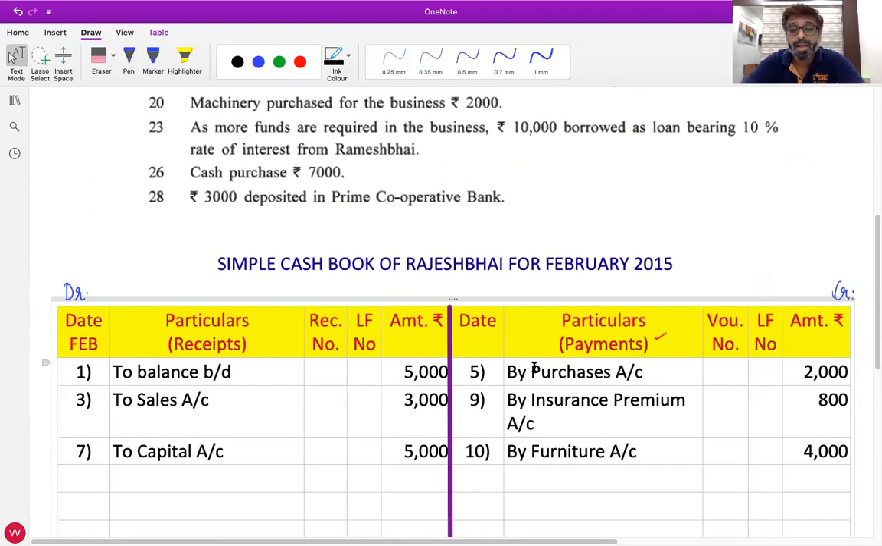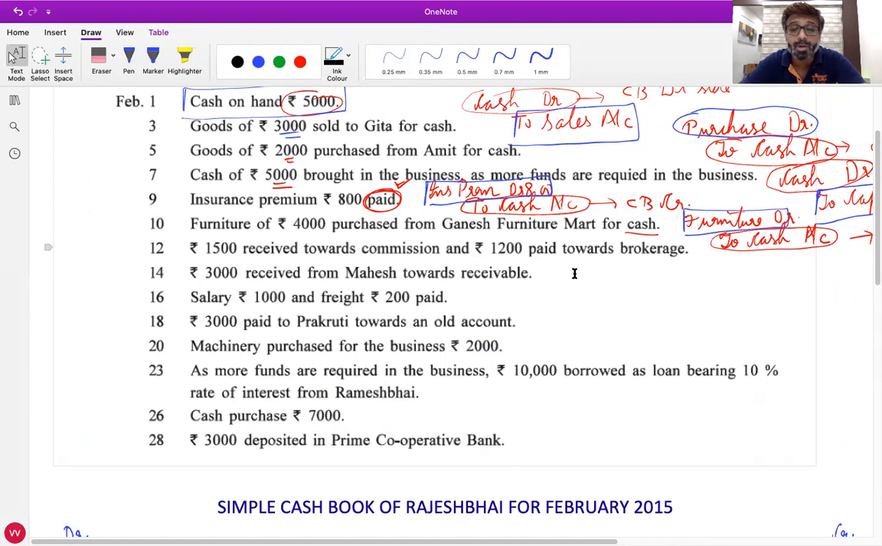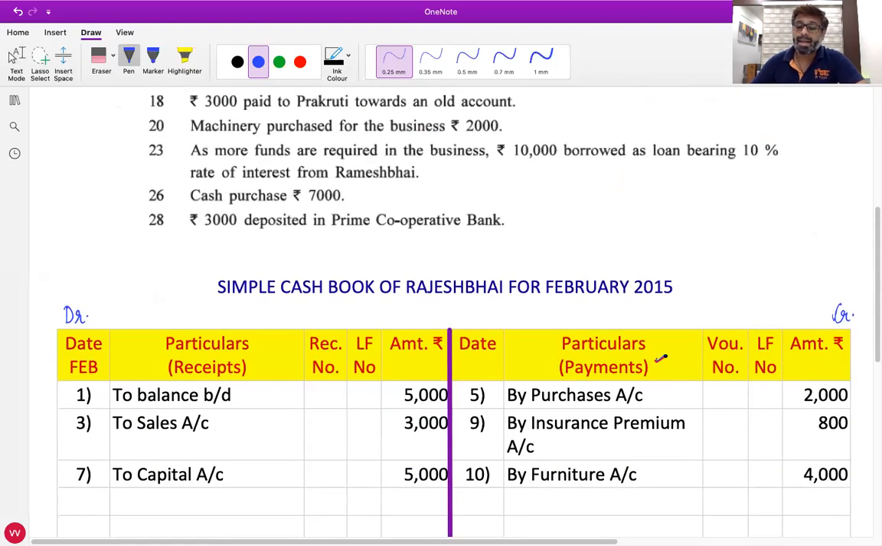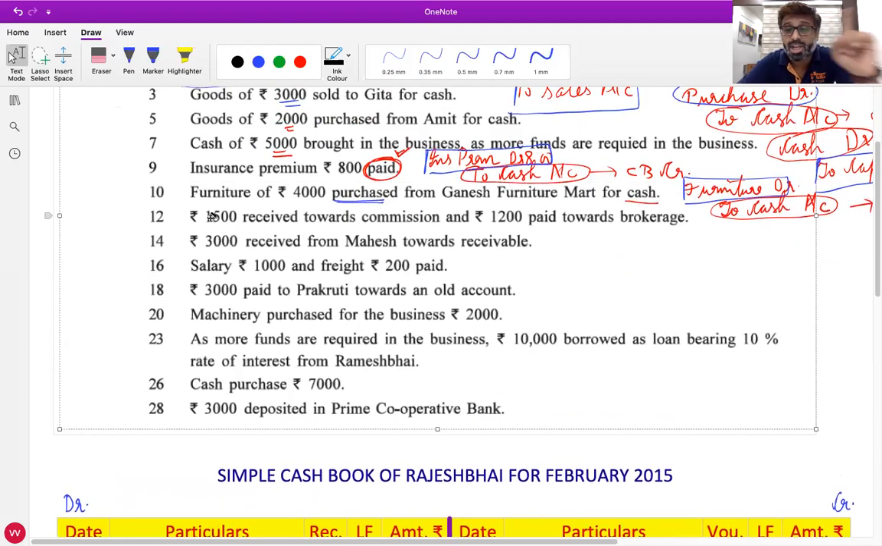See that all of you don't write by Ganesh Furniture Mart account. That's why we pass the journal entry so that you don't make the mistake in writing in particulars. Now all of you tell me, if we are purchasing the furniture, then will we receive the money or do we have to pay the money? Pay the money. So on payment side. And we are paying it for purchase of furniture, so we'll write by furniture. Purchase word is used only for goods. Do you all remember that? Yes, sir. We are purchasing furniture, not goods, so we have to write the name of the asset, furniture.